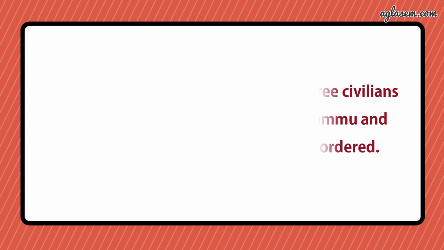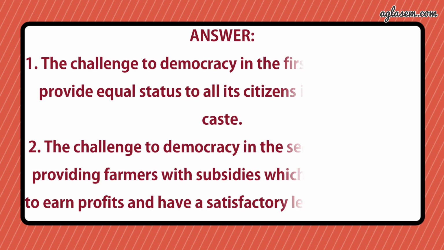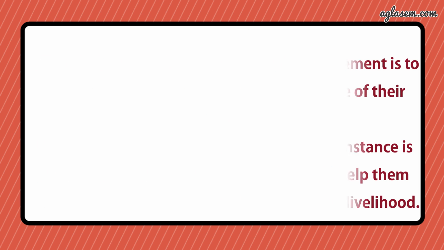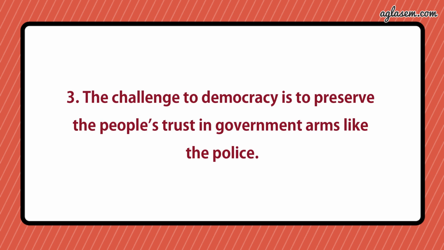So the answer is, the challenge to democracy in the first statement is to provide equal status to all its citizens in spite of their caste. And the challenge to democracy in the second statement is providing farmers with subsidies which will help them to earn profits and have a satisfactory level of livelihood. Further, a challenge of democracy is to preserve the people's trust in government arms like the police.